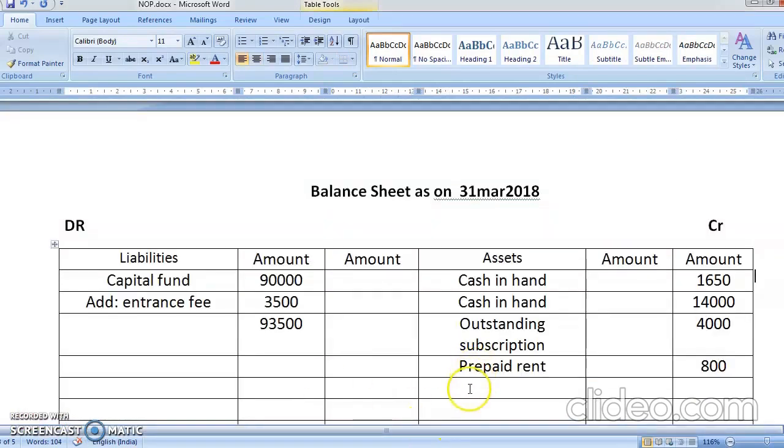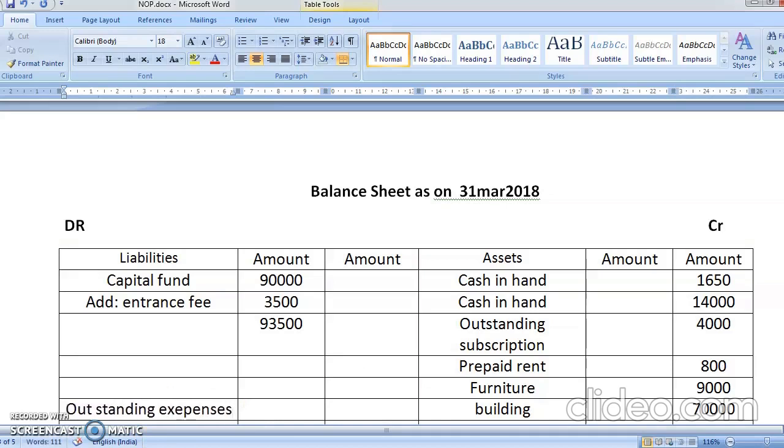So here you have furniture. How much is the furniture? The furniture is rupees 9,000. And then you had building. Building was 70,000 and you had your outstanding expenses.